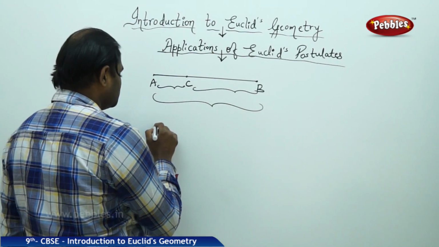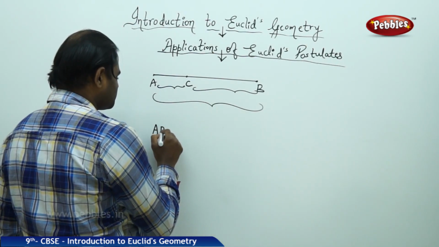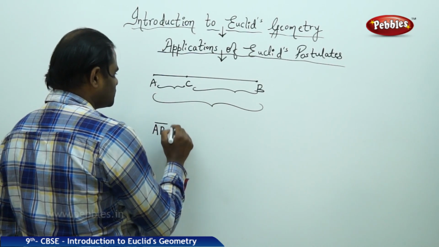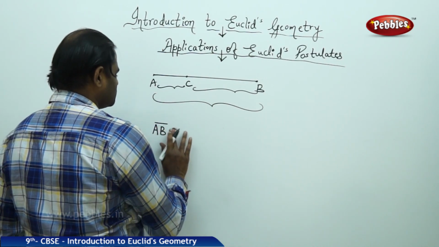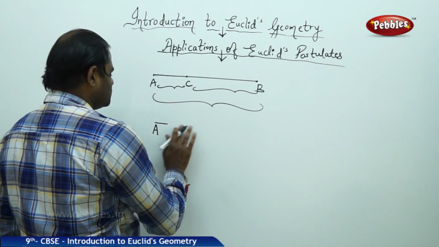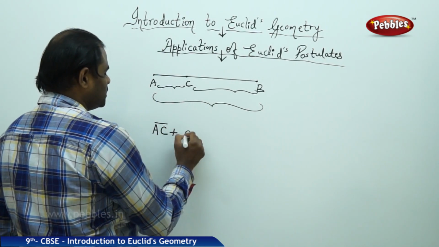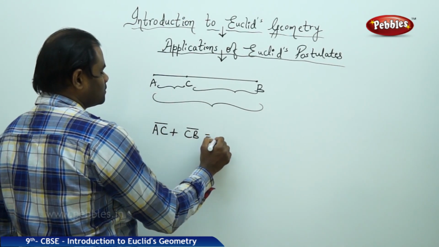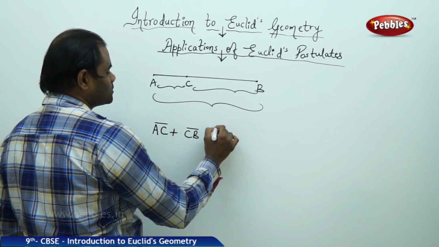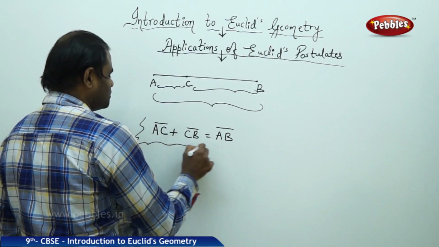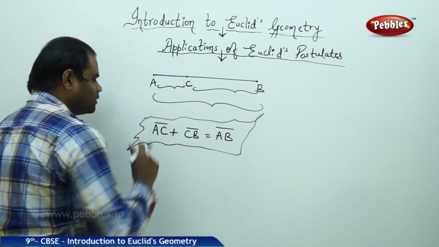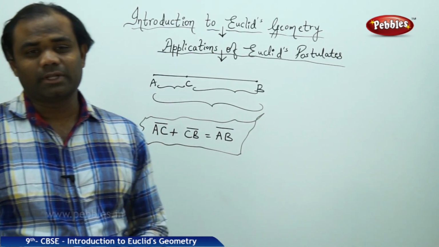Therefore, the property says the distance AC plus the distance CB is equal to the distance AB. This is how I derive it using Euclid's postulates.